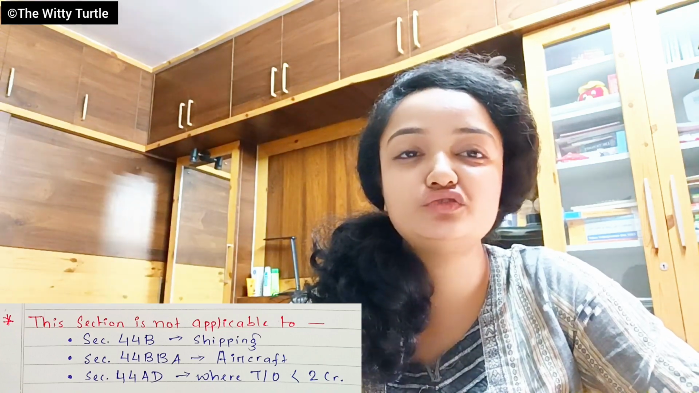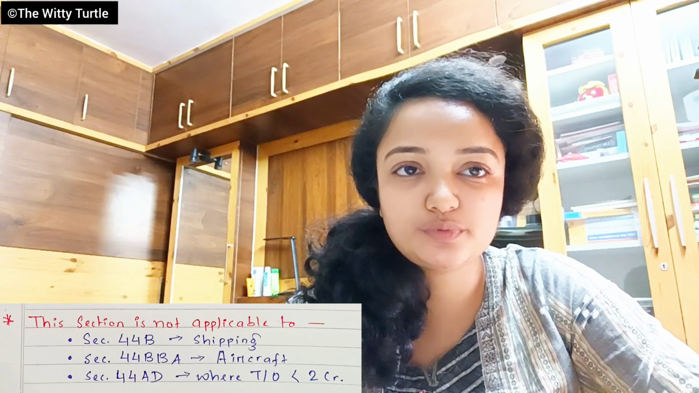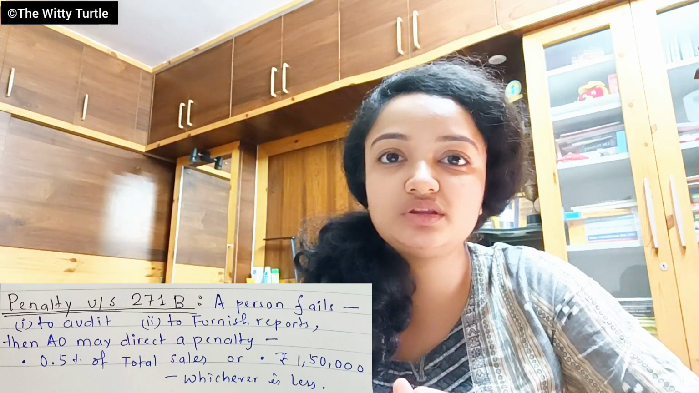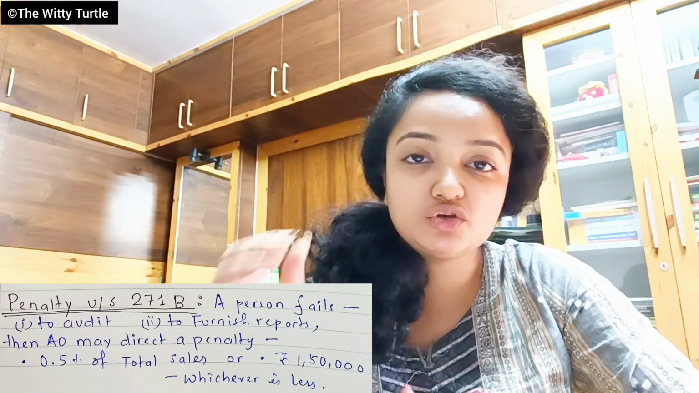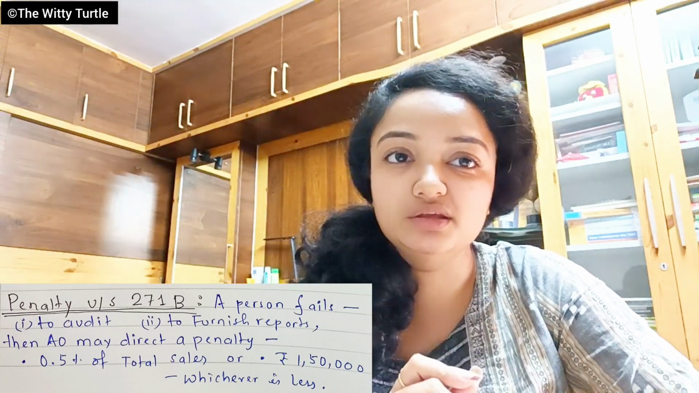Now we are done with section 44AB, but there is another section related to it, which speaks about the penalty if the assessee fails to comply with section 44AB. Then what shall be the penalty amount? The penalty is mentioned in section 271B.